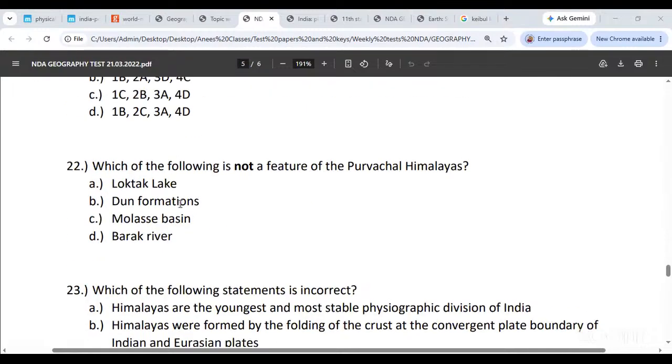Which of the following is not a feature of the Purvachal Himalayas? Loktak Lake, Dun Formations, Mulas Basin, or Barak River? You, sir, the one with the glasses. Can you answer this question? Which of the following is not a feature of the Purvachal Himalayas? Loktak Lake, Dun Formations, Mulas Basin, or Barak River?